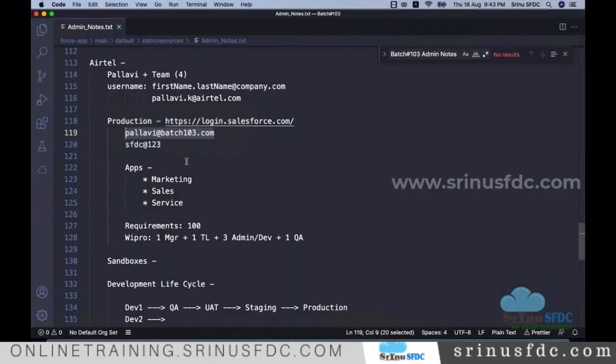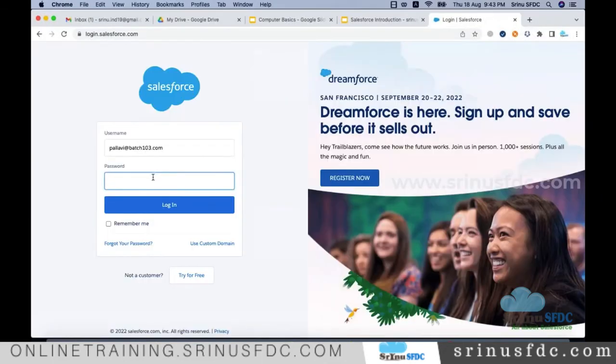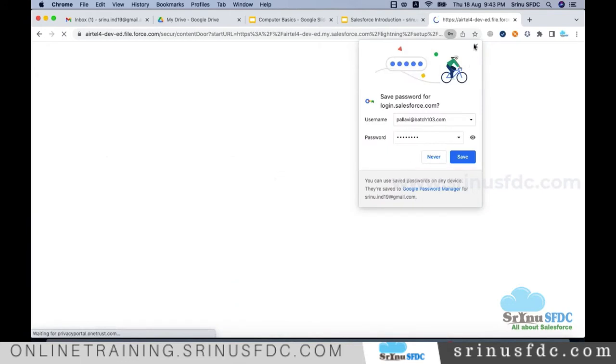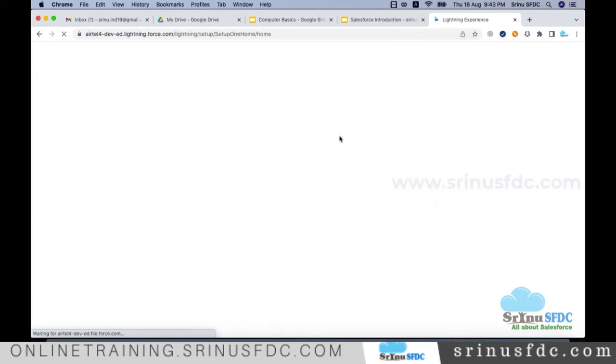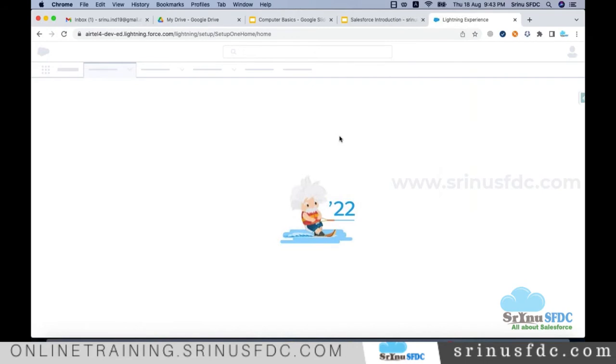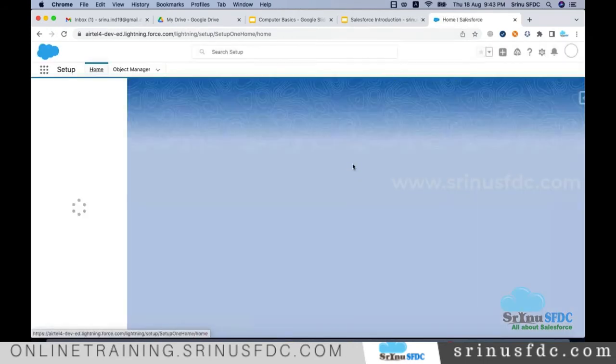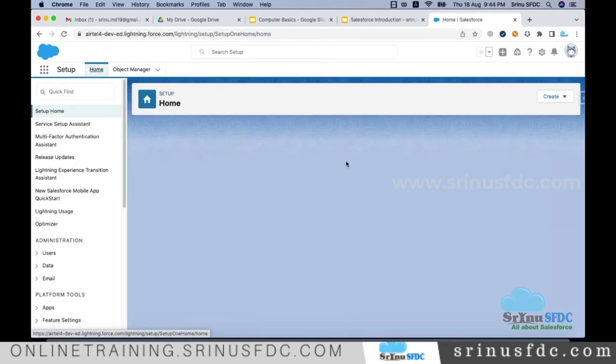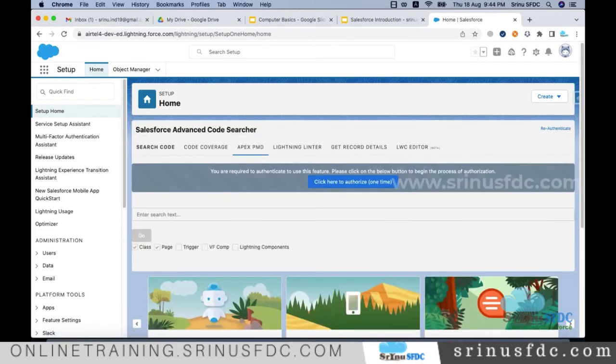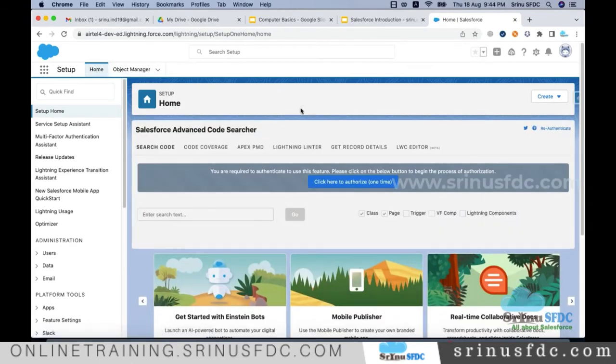So yesterday, this is the account we registered. I'm giving the username and password and logging in. Initially, on the Airtel team, let's say Pallavi can create a few more users for colleagues. All those people can log in and access this Salesforce CRM production.